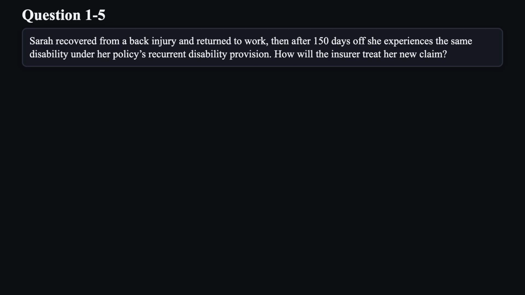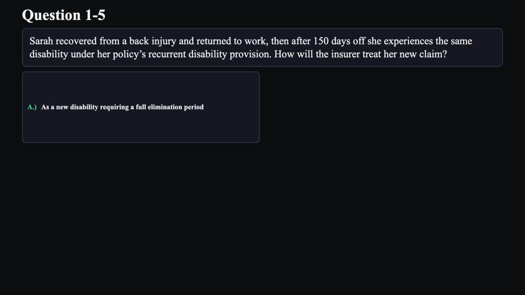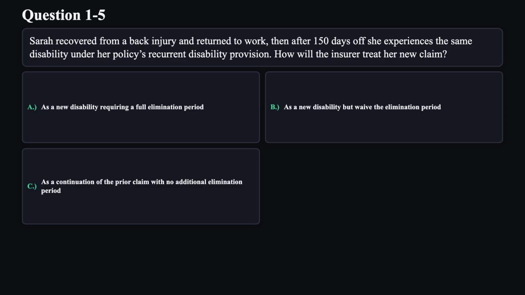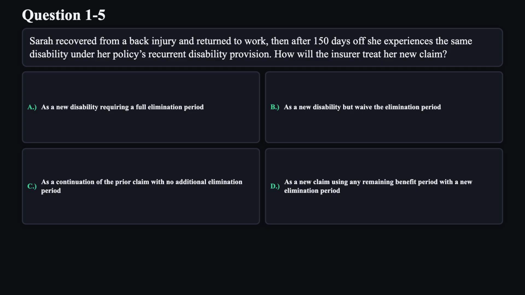Question 5. Sarah recovered from a back injury and returned to work. Then after 150 days off, she experiences the same disability under her policy's recurrent disability provision. How will the insurer treat her new claim? A. As a new disability requiring a full elimination period. B. As a new disability but waive the elimination period. C. As a continuation of the prior claim with no additional elimination period. D. As a new claim using any remaining benefit period with a new elimination period.